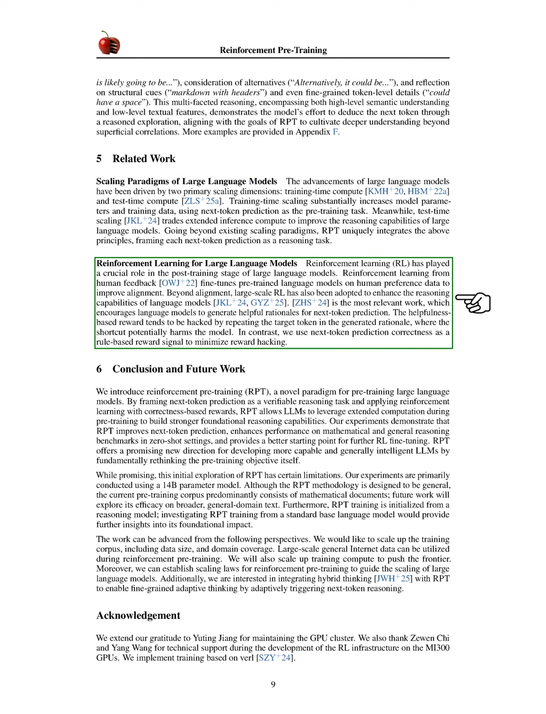Finally, we highlight the role of reinforcement learning, RL, in the post-training phase of large language models. RL from human feedback fine-tunes pre-trained models based on human preferences to improve alignment. Additionally, large-scale RL is used to boost reasoning capabilities. However, we note that the reward system can be exploited by simply repeating target tokens. To counter this, we utilize next token prediction accuracy as a rule-based reward signal to reduce the risk of reward hacking.